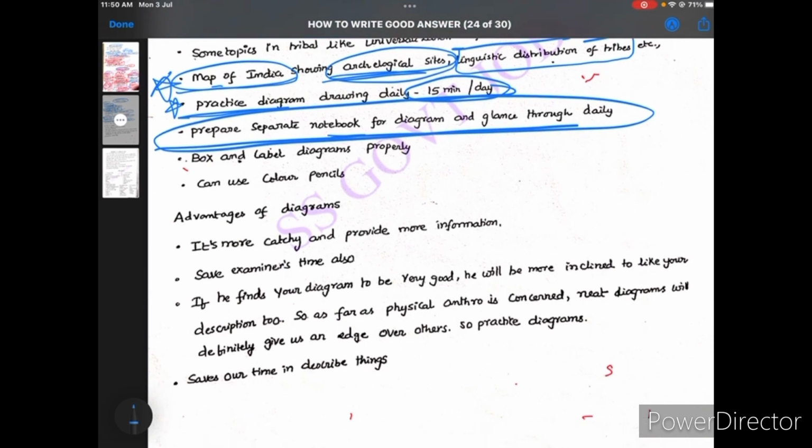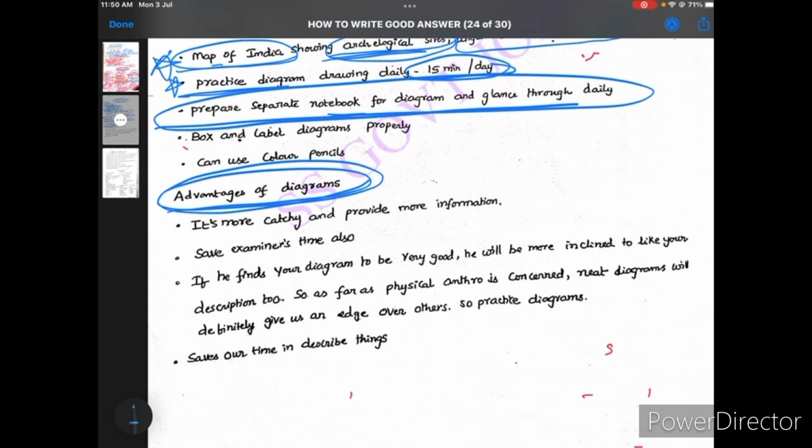Okay. And after that, what are the advantages of diagrams? The main advantage is that they are more catchy and provide more information. Sometimes we know a lot of information, but we don't know how to write that much information in one page. So just give one diagram or one flow chart. Then the evaluator understands very easily, and at the same time it saves your time, and the examiner's time also.